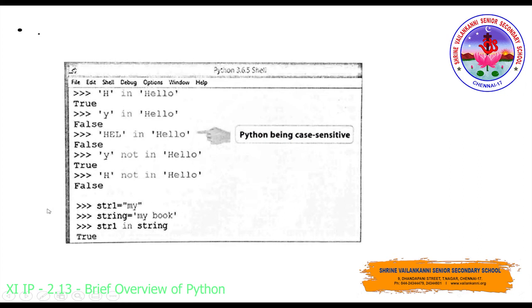So it will return false. Got it? So this is how it will work. Similarly, string 1 equal to "my", they have given within the quotes, which is a string that has been assigned to the string 1 variable. "My book" is another string that has been assigned to the string variable, and we are checking now whether string 1 is present in the string variable. Yes, "my" is present in the string variable "my book". So what will happen? It will return true.